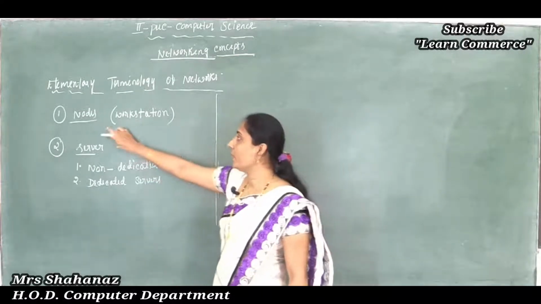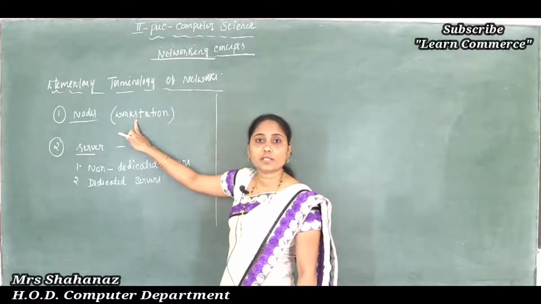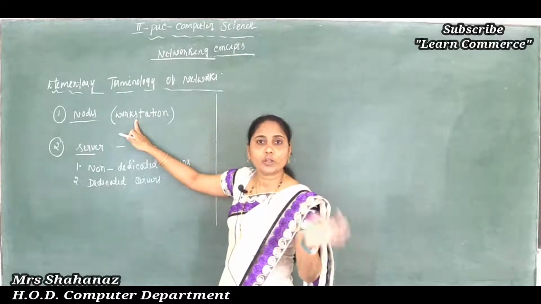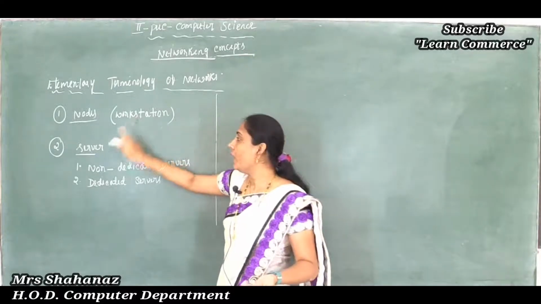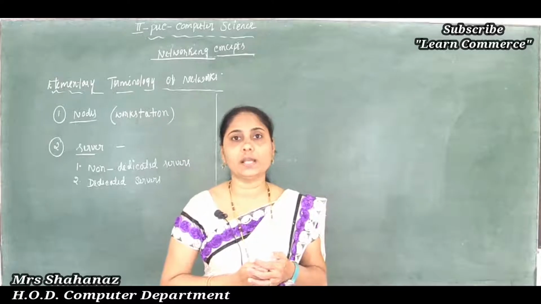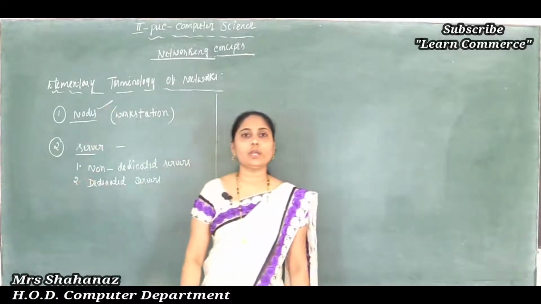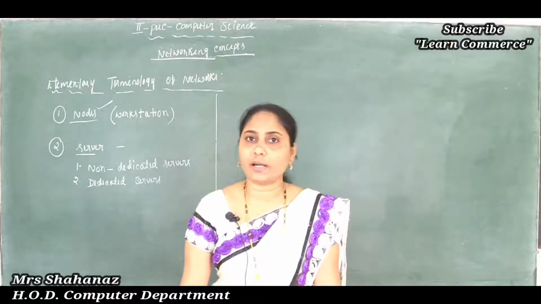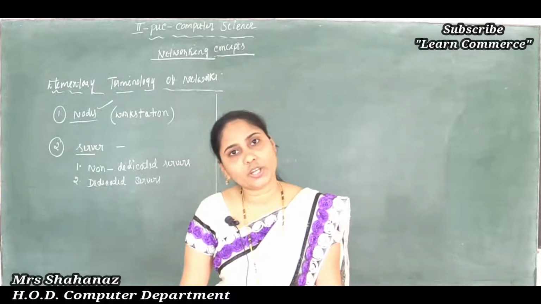Here are some typical hardware components of the network. The first one is the node, N-O-D-E-S. The node is also called the workstation. The workstation means a computer is called the node or the workstation or the machine or system here. So many names are there. And the second hardware component of the network is called the server. Now let's first look at the meaning of the node or the workstation. The term node refers to the computer, correct? The node means computer, machine, system.